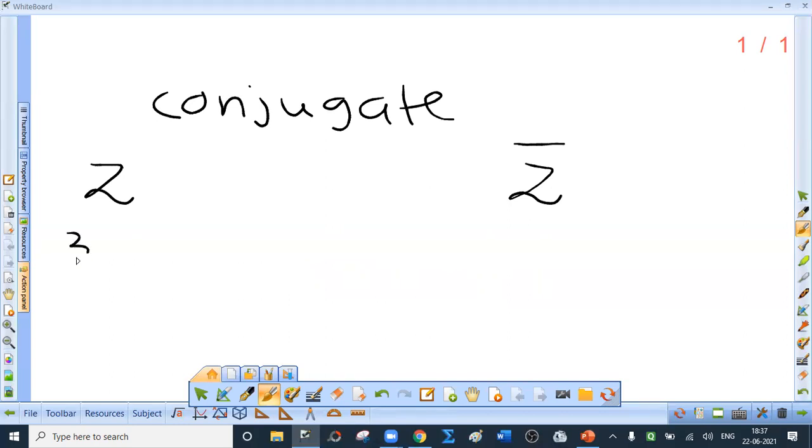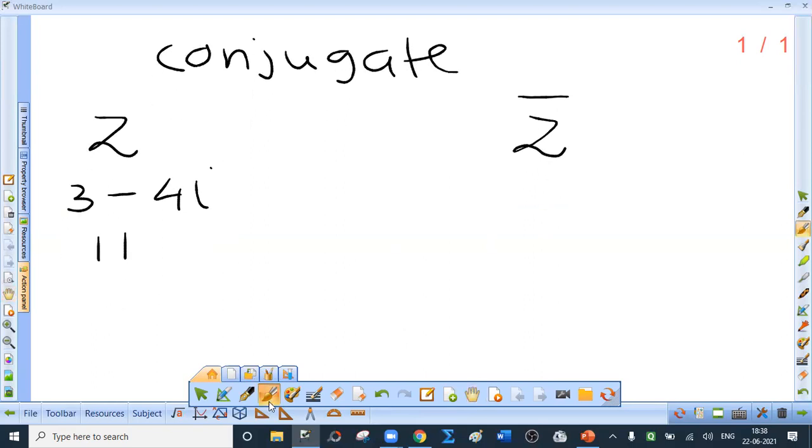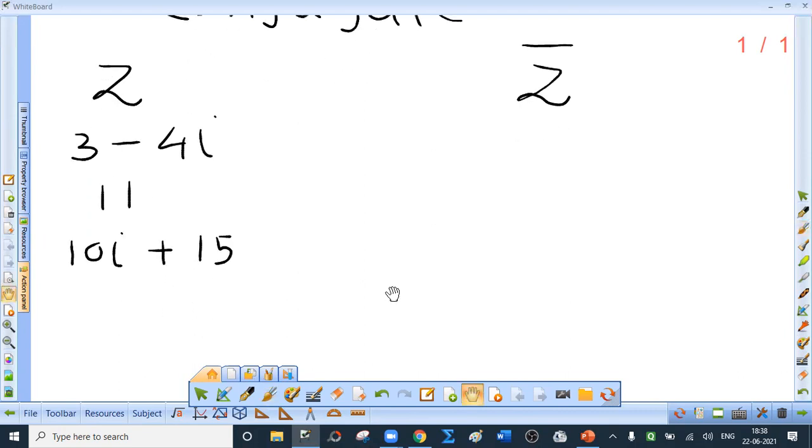Suppose it is 3 minus 4i, then second complex number is 11, then the third complex number is 10i plus 15, then minus root 2i.